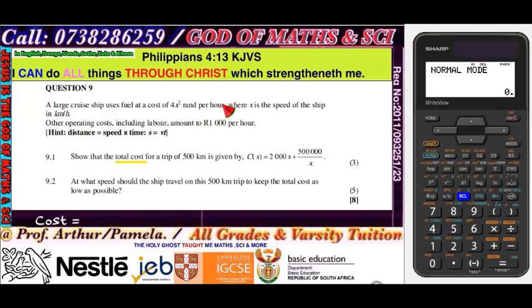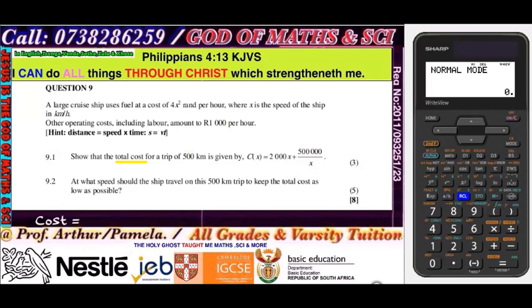So remember, in rand per hour, in 1 hour, that will be the cost. Isn't it right?